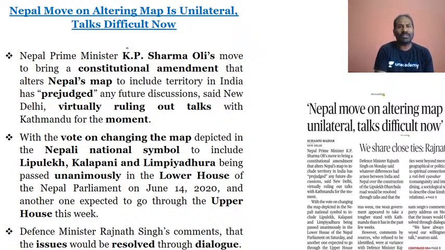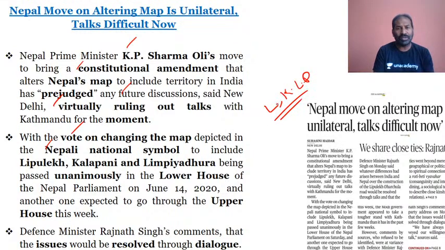Nepal Prime Minister KP Sharma Oli has gone ahead with the constitutional amendment to Nepal's map, and this virtually rules out talks with Kathmandu for the moment. We have seen the vote on changing the map depicted in the Nepal national symbol. The national symbol is depicted in the new political map of Nepal, wherein Limpiyadhura, Kalapani and the Lipulekh Pass